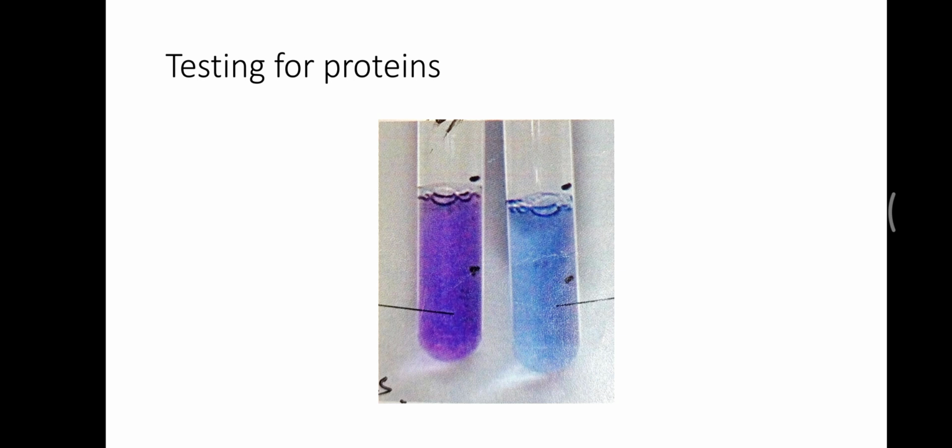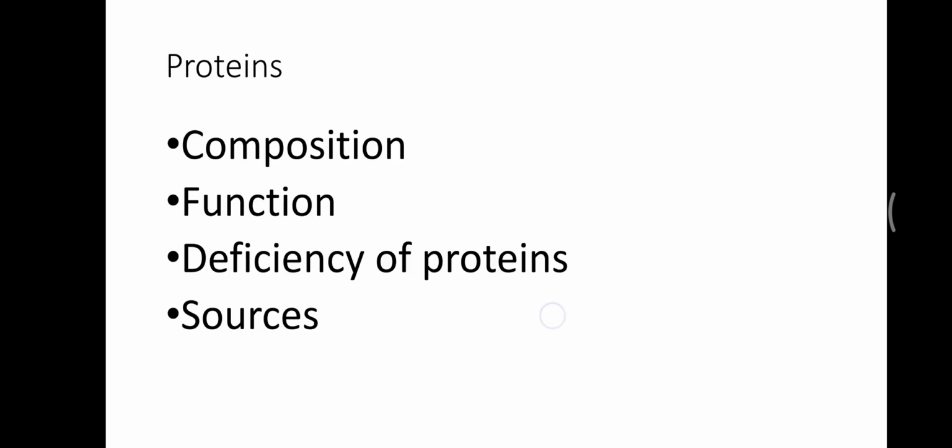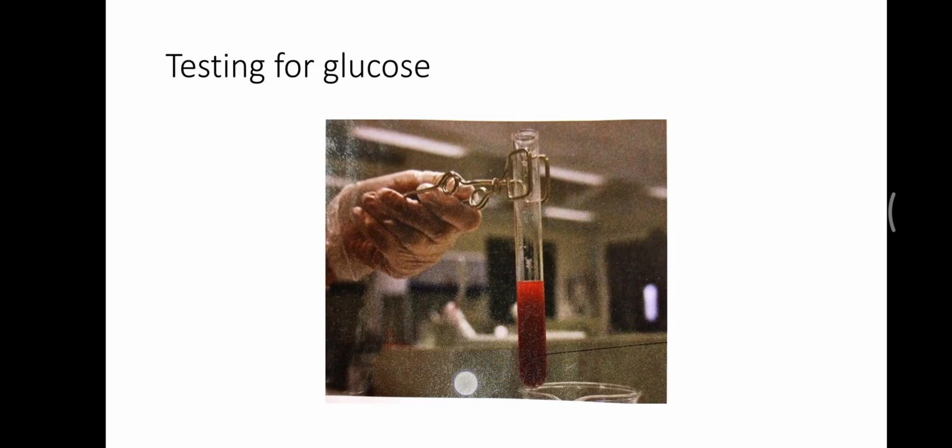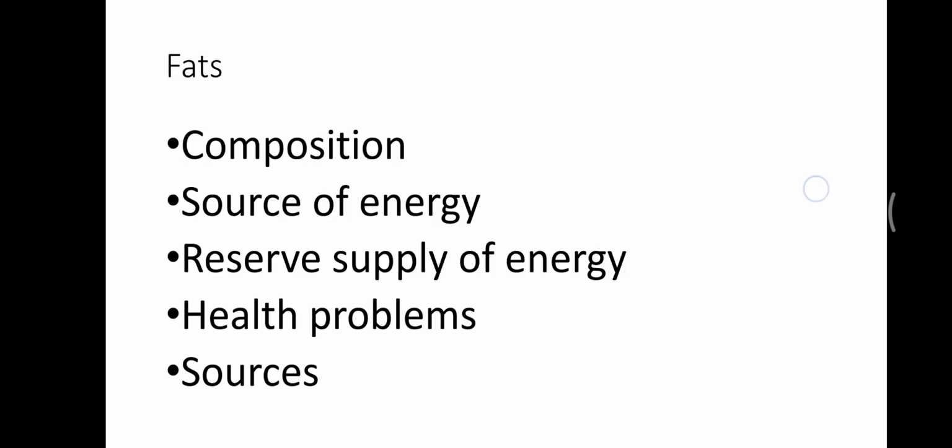Students, if we compare the tests of sugars, fats, and proteins, then we can say that testing for sugar is done by using Benedict solution, and this Benedict solution is light blue in color. When we mix equal amounts of Benedict solution and glucose solution, it will turn into an orange red precipitate. This orange red precipitate shows that glucose or sugar is present.